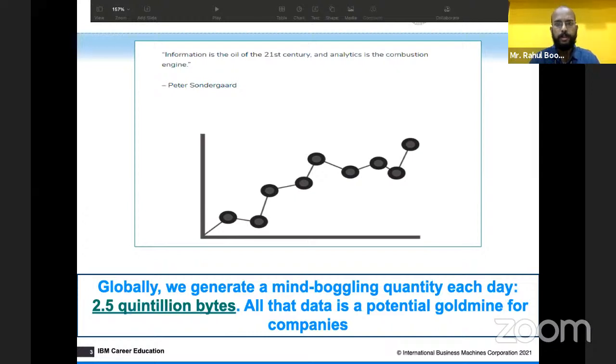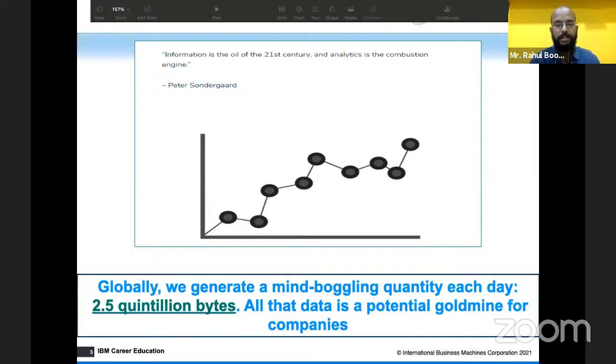Because of this huge exponential rise of data, we are in demand of analyzing that data and improving our businesses, or improving customer service and customer satisfaction in using all those softwares, tools, or businesses, however the consumer will be consuming the products.